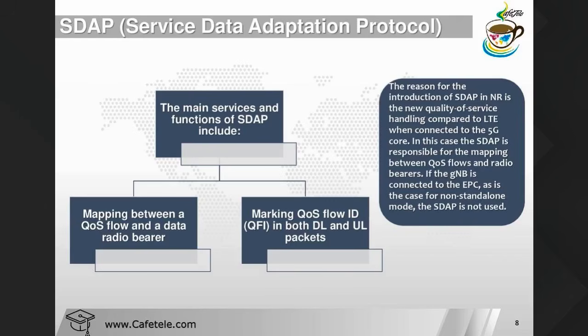So how are they mapping? SDAP is mapping whatever data is coming from the user plane. Okay, that has some specific QoS flow belonging to a specific PDU session. Okay, and that PDU session is carried with the help of the GTP-U header. If you missed my SDAP class, please follow the previous webinar. In that I covered almost 1 hour only for SDAP. There I completely covered what SDAP is and the complete protocol structure for SDAP.